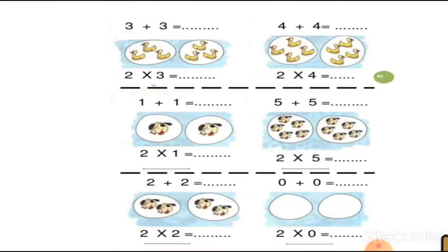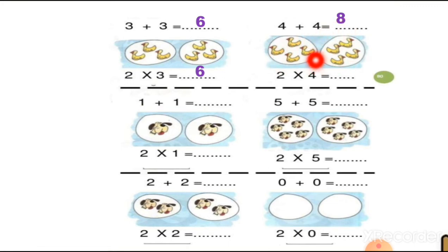Next worksheet. We have to just write down the answers. There are 2 groups. Here is 2 and each group has 3 ducks. So 2 threes are 6, and the answer of 3 plus 3 is also a 6, and 2 threes is also a 6. Then here is 4 plus 4, 8.